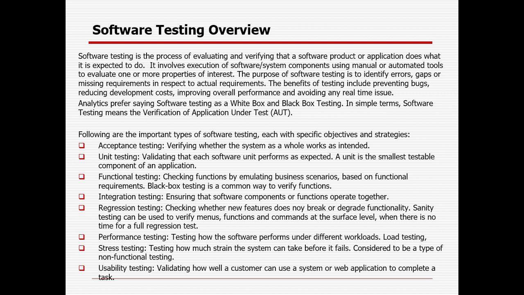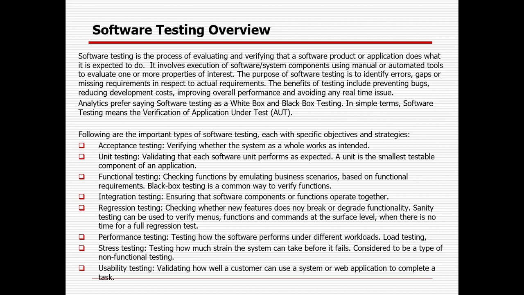Okay. After that, acceptance testing will be done. In acceptance testing, there are two types of testing: one is alpha testing, one is beta testing. Alpha testing will be done at the developer end, as the final check before handing over to the customer, and beta testing will be done at the customer end by the end user to check whether the system is working properly or not.